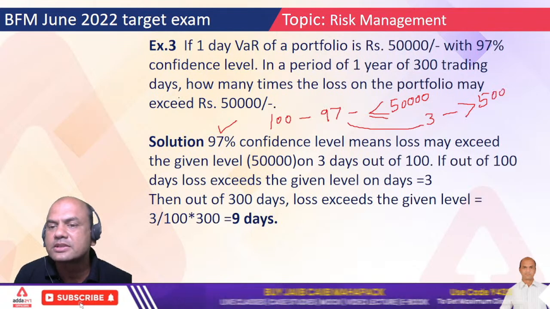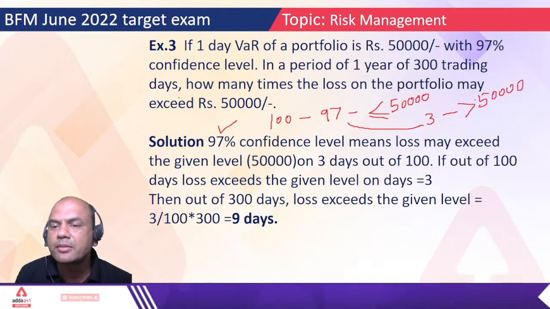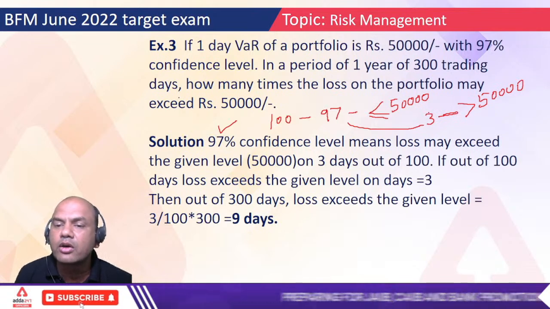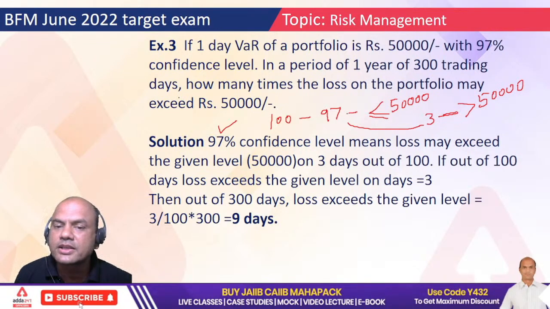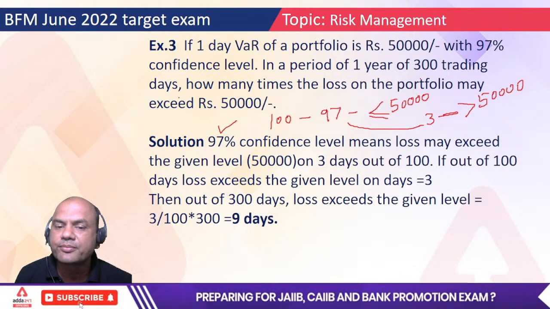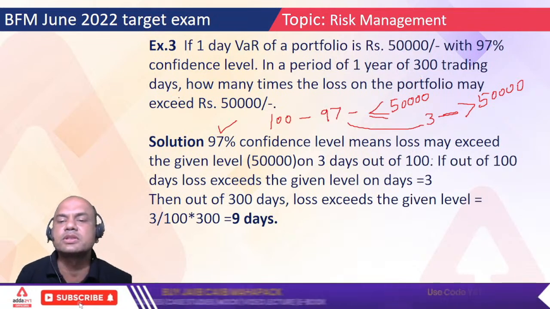Now this is the risk. For 3 days I am at risk, because the loss will be greater than 50,000. So within 100 days, if my loss exceeds for 3 days, then within 300 days, how many days will my loss exceed? That is the real question.